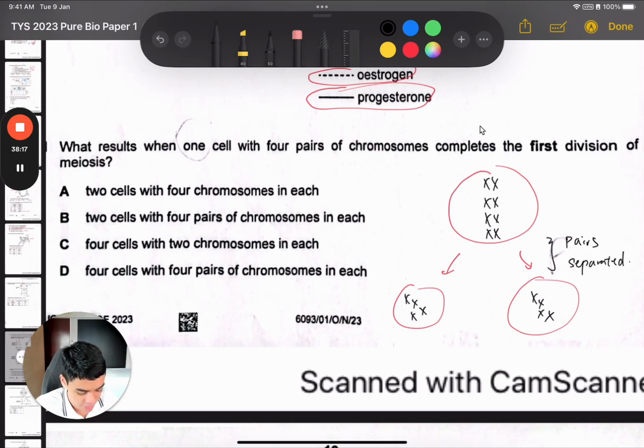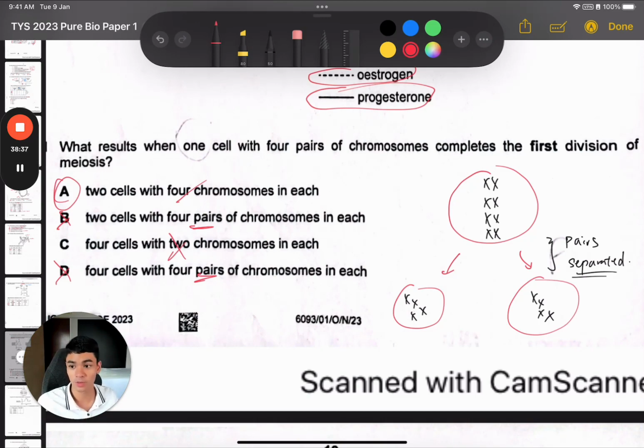Because the pairs are separated, I cannot choose any option that shows the word pairs. There are no more homologous pairs, they've been separated into different daughter cells. So B and D are wrong. So it's A and C, right? 2 cells with 4 chromosomes each, yes. 2 chromosomes each, no. It's 4 chromosomes each. So just draw out a simple diagram like that and it will help you a lot.